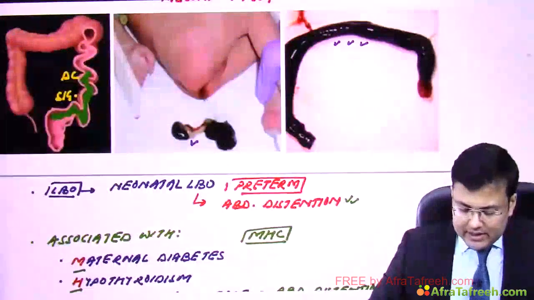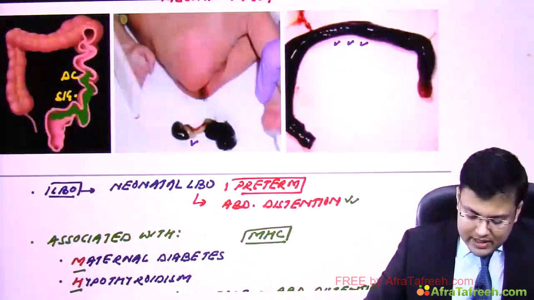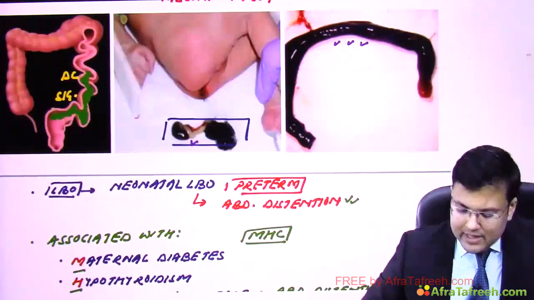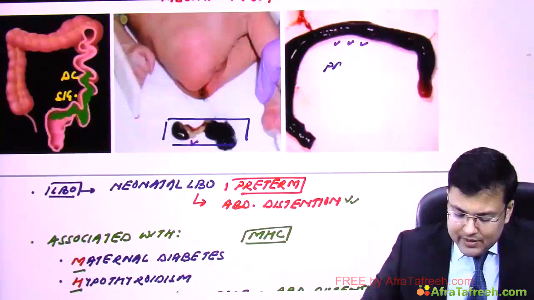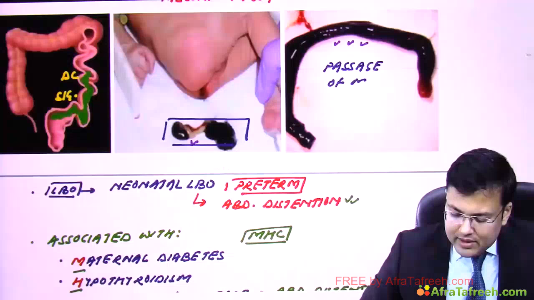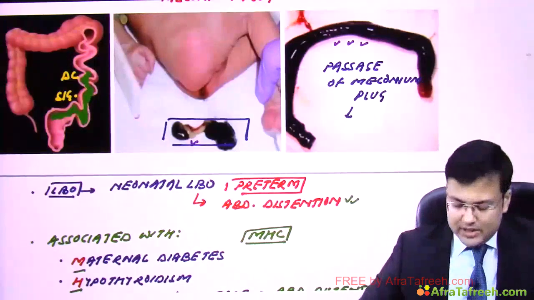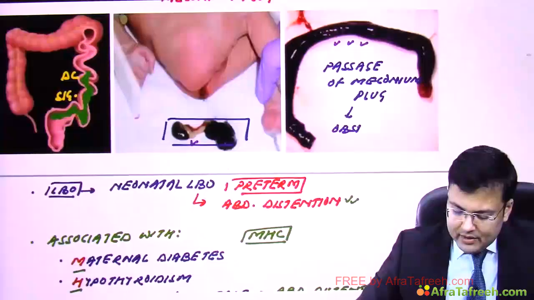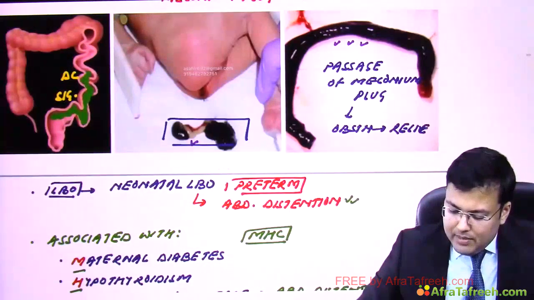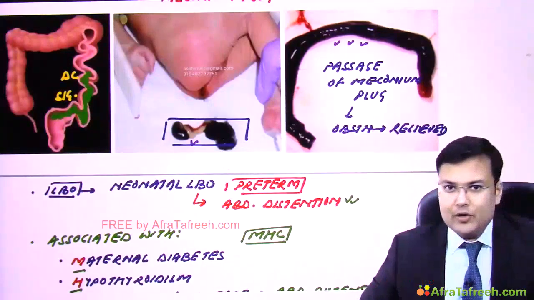So in this picture you can see water soluble contrast enema has been given to the patient, and what happens? There is passage of meconium plug. So after enema there is passage of this meconium plug and there is relief of obstruction. Obstruction is relieved. So this is how we manage the patients of meconium plug.